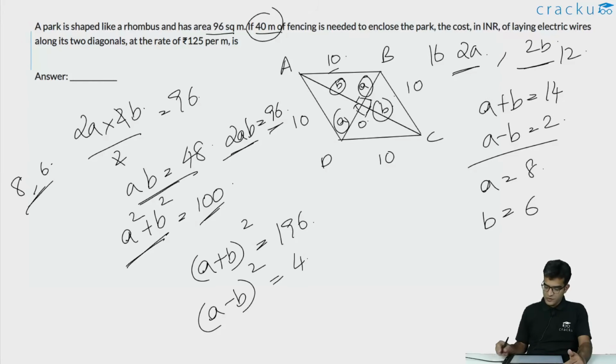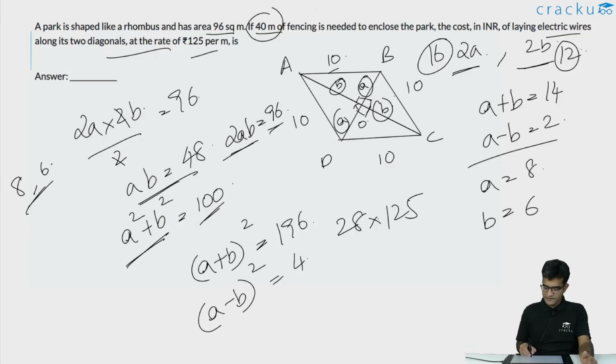So if you are trying to lay electric wires along the two diagonals, the total distance will be 16 plus 12, which is equal to 28, and the cost is 125 per meter. So it is 28 into 125. 28 into 125 is 3500. That will be the total cost.